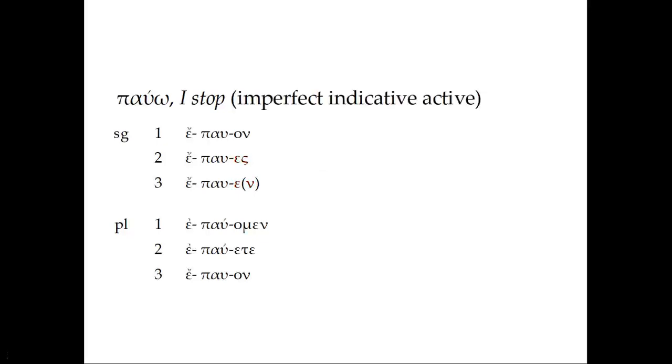So again, these are the forms of the imperfect indicative active. Epauon, epaues, epauen. I was stopping, you were stopping, he, she, or it was stopping. We'll talk more about the meaning of the imperfect in just a minute. I was stopping, I used to stop, something we also see. You were stopping, you used to stop, etc. These are the imperfect endings.